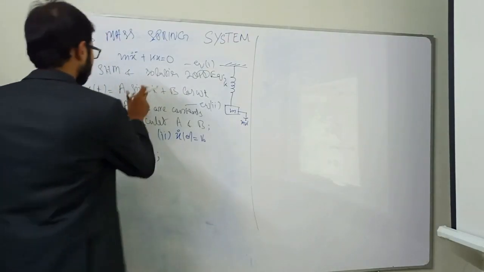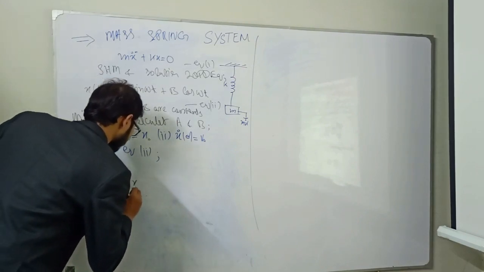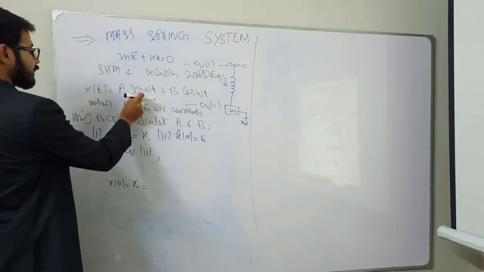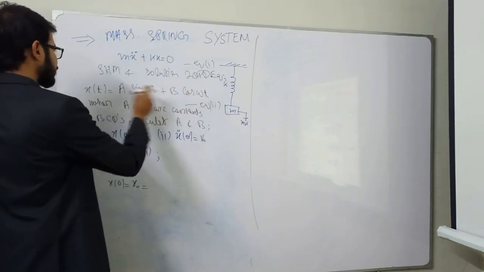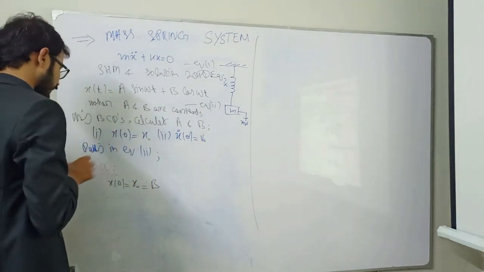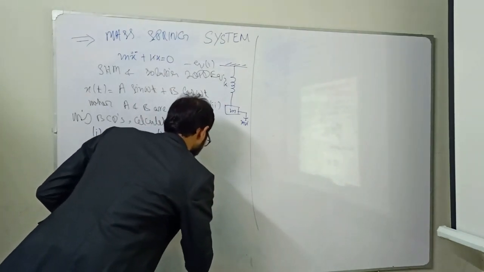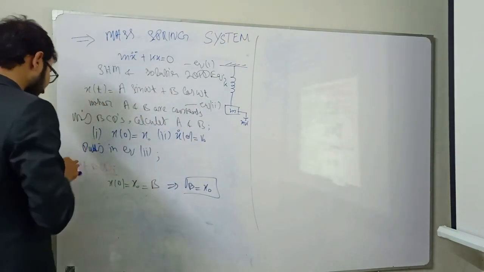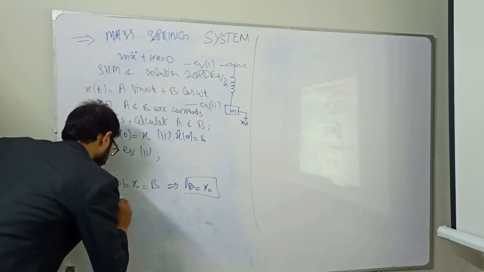When we put the value of time here, x of 0 is equal to x naught is equal to a sin 0 plus b cos 0. Since the value of time is 0, sin 0 is equal to 0, this term will be 0, and cos 0 is equal to 1, so b is equal to x naught. This is the value of b, and now we will get the value of a from the second boundary condition.